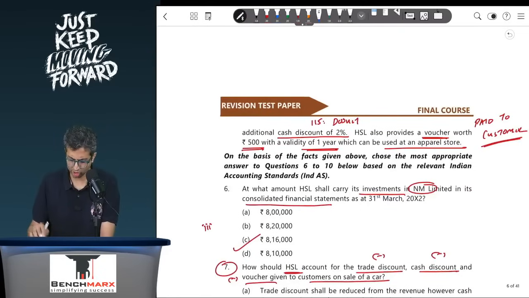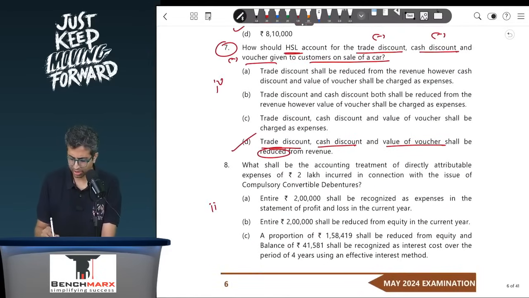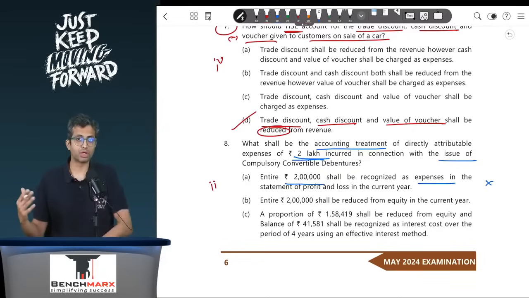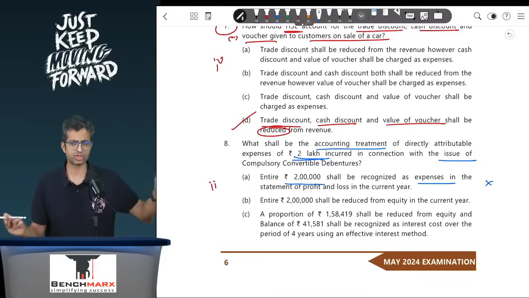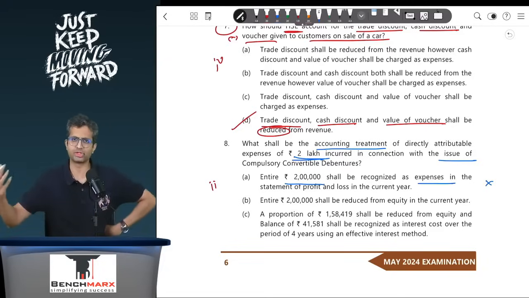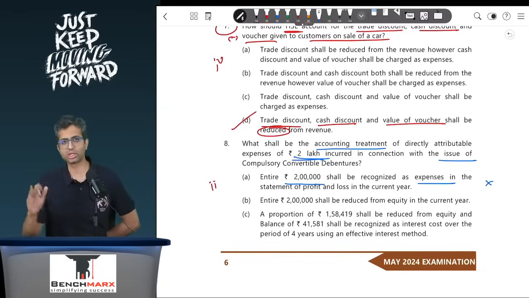So if you go to see point 8, what shall be the accounting treatment of the directly attributable expenses of 2 lakhs incurred in connection with the CCD? The entire 2 lakhs shall be recognized as expense in the statement of P&L. Incorrect. Remember, the liability component is accounted for as a financial liability measured at amortized cost, and hence you will deduct the transaction cost from the financial liability. Equity component will be a fresh issue of shares, and hence you will deduct the share attributable from the equity. Entire portion of 2 lakhs shall be reduced from equity, which is also wrong.